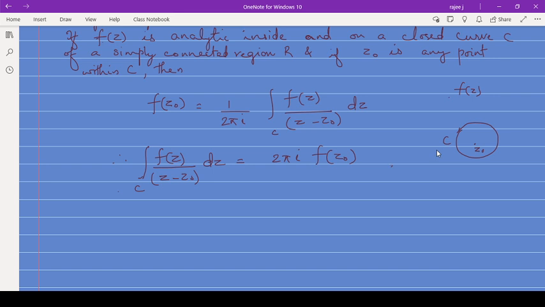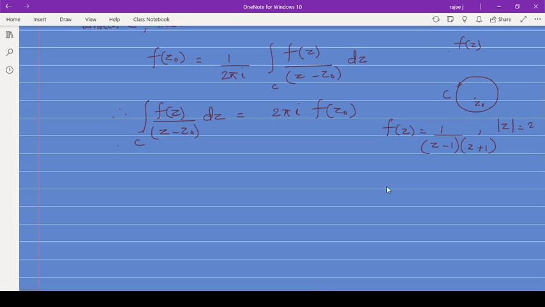Suppose I am defining f of z equal to 1 upon z minus 1 into z plus 1. I am defining a function like this, within the circle, say C is a closed circle, mod of z equal to 2. So we are defining f of z equal to 1 upon z minus 1 into z plus 1 over the circle mod z equal to 2.